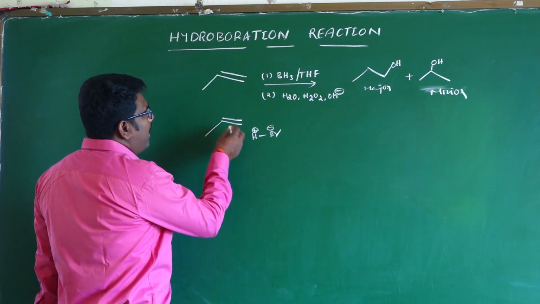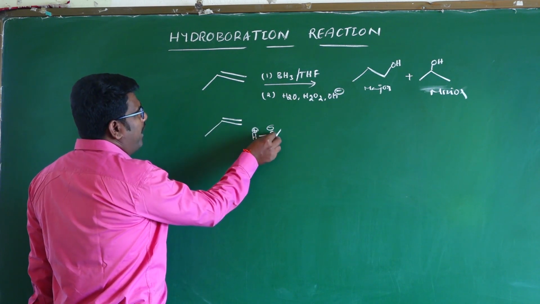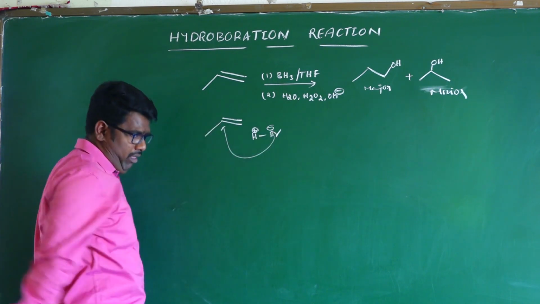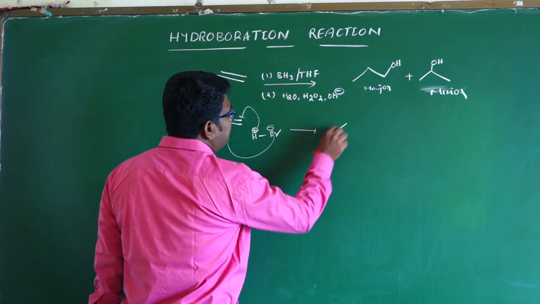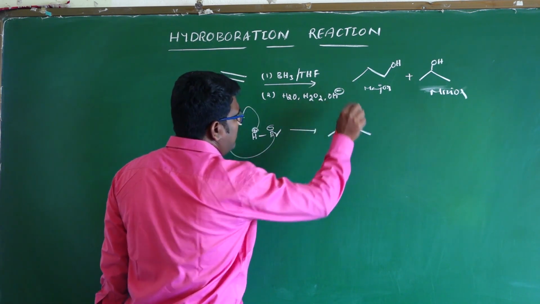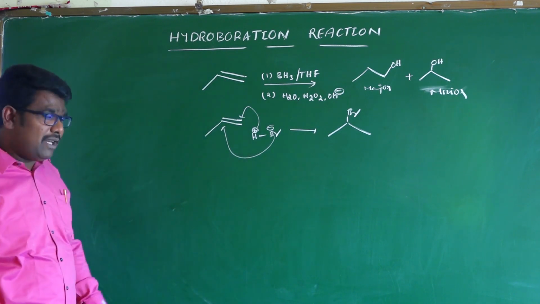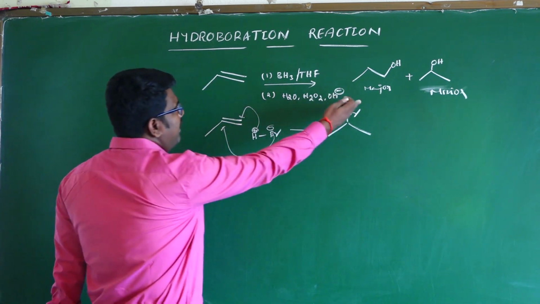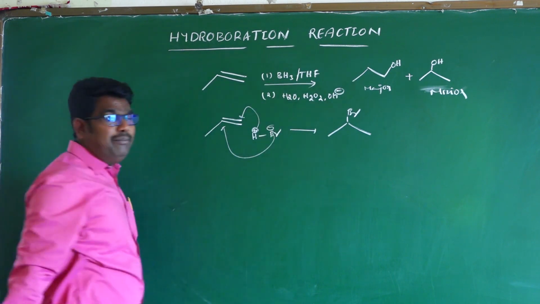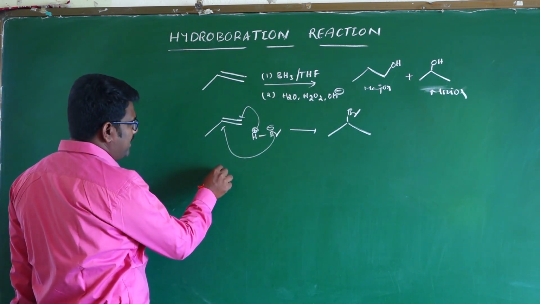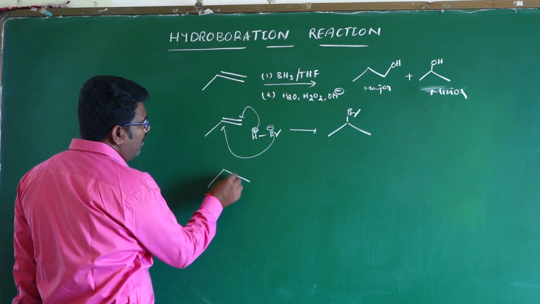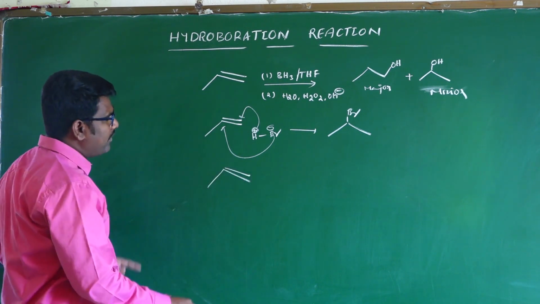Here this carbon is secondary, so the bromide ion will attack it and H will attack the other carbon. Formation of 2-bromopropane is the major product, but here the primary is the major. So why? Let us observe the mechanism of the hydroboration reaction.